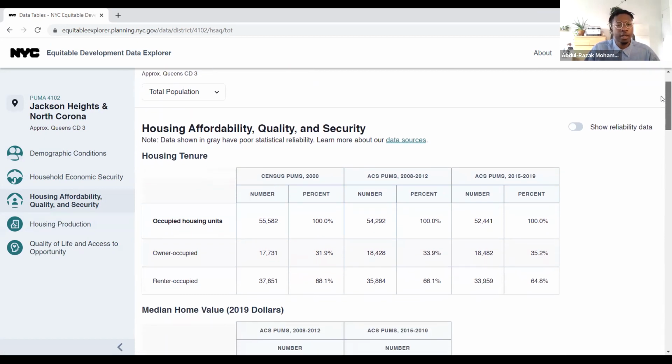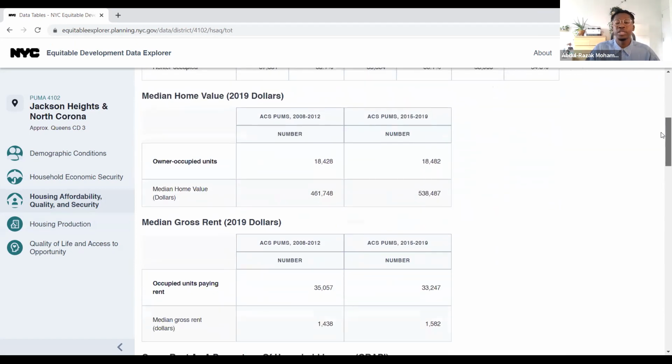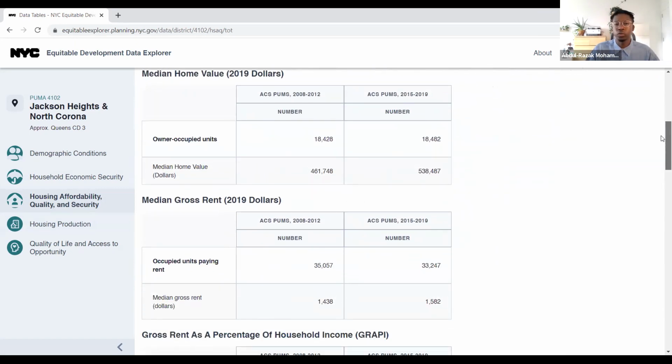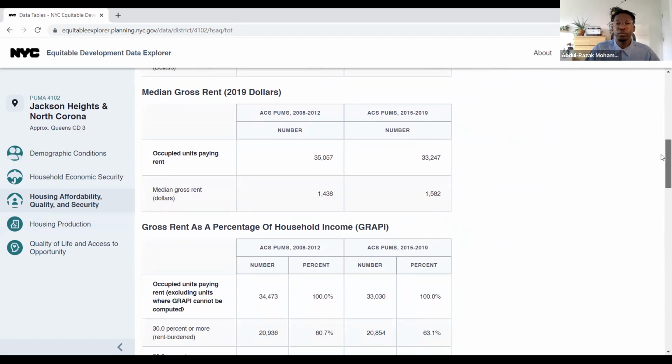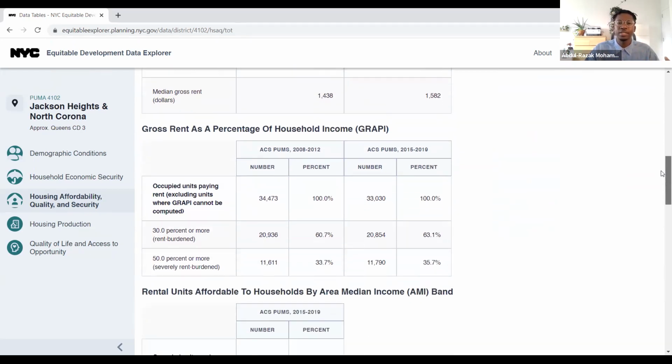And so the data tables here cover things like housing tenure, which is basically who is renting and who is owning the housing unit that they stay in. We get to the median home value, so how much is the home that is owned worth? And then we get into two really important categories related to rent. Median gross rent tells us about the middle point between the lowest and highest rents being paid within this community district. And then gross rent as a percentage of household income tells us the number and percentage of folks who are paying 30% or more of their income towards rent, or even 50% or more, which signifies that they are rent burdened or severely rent burdened.